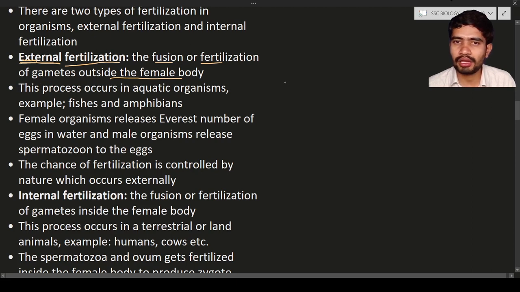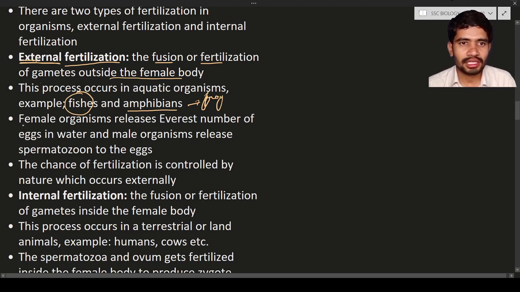What is meant by aquatic organisms? The aquatic animals or water animals. For external fertilization, examples are fishes, and you can also see it in some amphibians. What is meant by amphibian? An amphibian is an organism that can live in water and also on land. An example is the frog. So in the frog you can see external fertilization, and in fishes also.